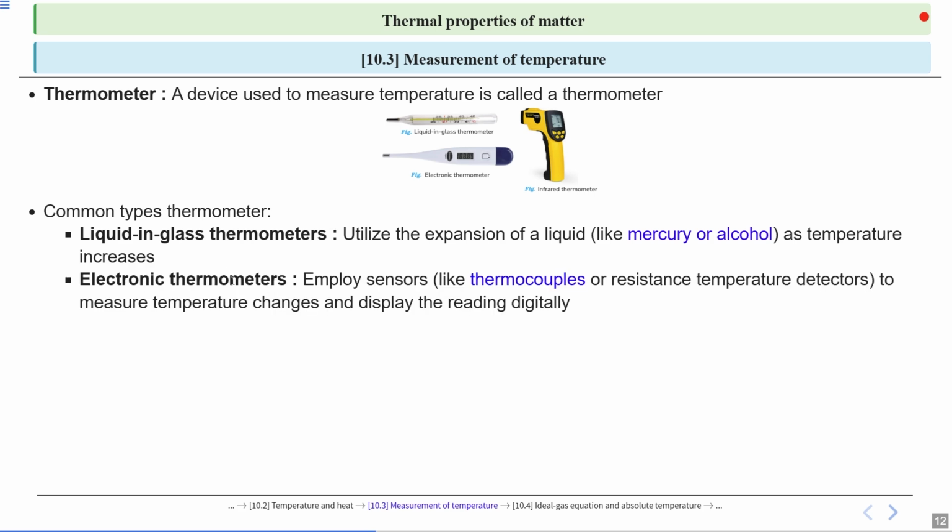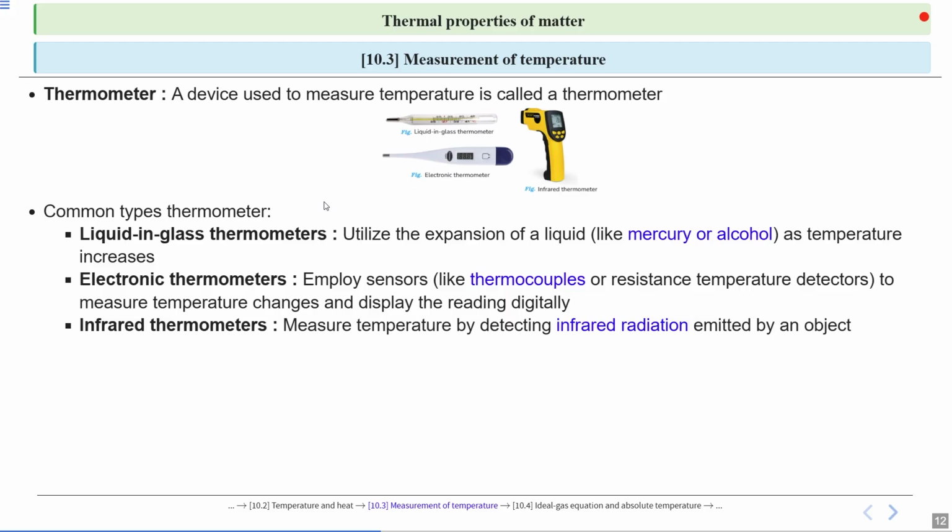Second, electronic thermometers, that employ sensors like thermocouples or resistance temperature detectors to measure temperature changes and display the reading digitally like this. Third is infrared thermometers, which measure temperature by detecting infrared radiation emitted by an object.